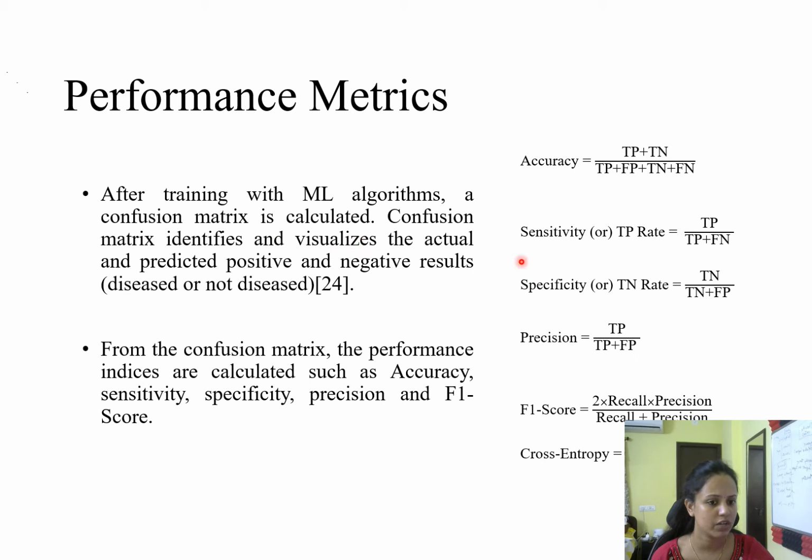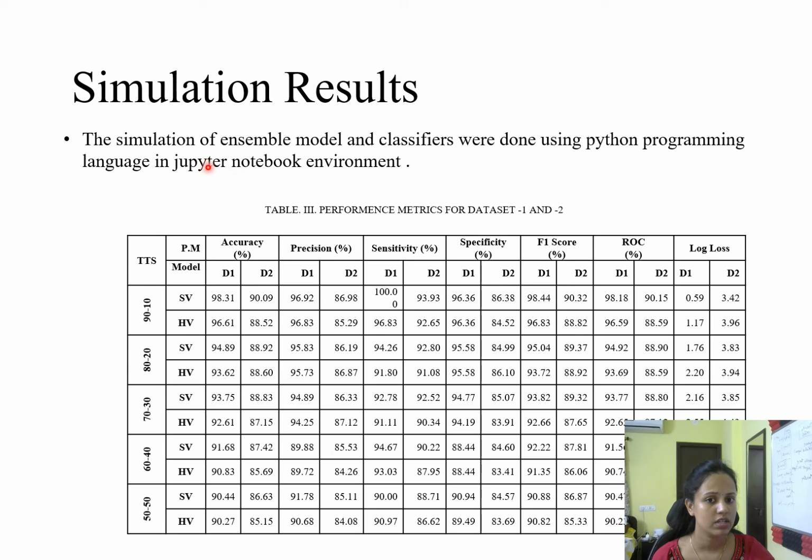Here we use the confusion matrix, which visualizes the predicted positive and negative results against the actual ones. On that basis, accuracy, sensitivity, specificity, precision, F1 score, and binary cross entropy are calculated, and the results have been taken out. The entire simulation is carried out in Jupyter Notebook using the Python programming language.